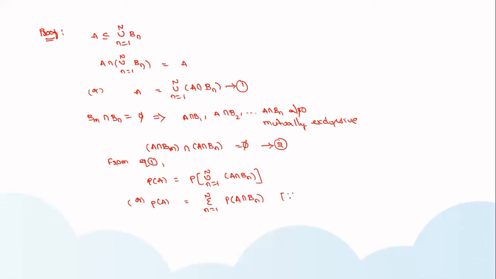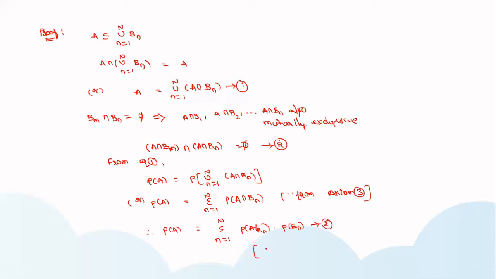Therefore, probability of A is equal to sigma n equal to 1 to n. This can be written as probability of A given Bn times probability of Bn. You know well how to get this.